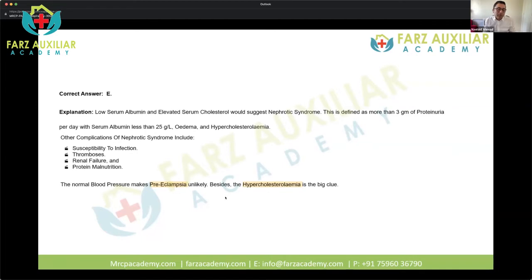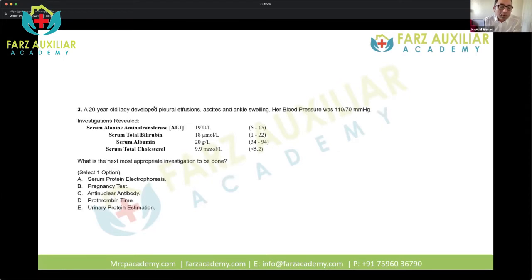So the correct answer is E. Low serum albumin and high cholesterol suggests nephrotic syndrome. This is defined as more than 3 grams of proteinuria. So this is basically a question on nephrotic syndrome. And you knew that immediately because you could see that they have given a triad of pleural effusion, ascites, and ankle swelling.